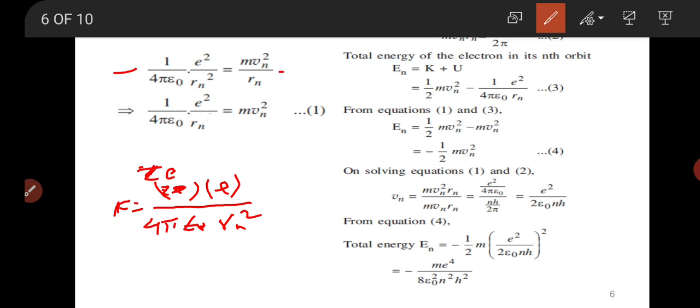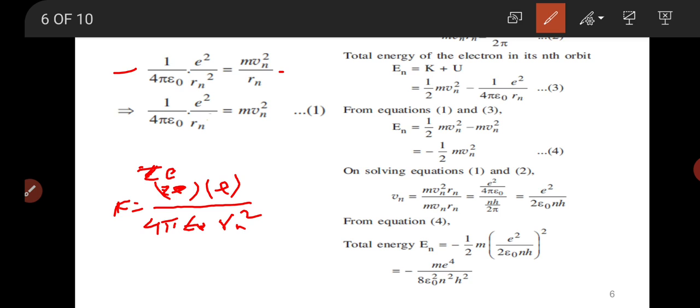According to the first assumption, the electron moves around the nucleus in a circular orbit, bounded by a force. This force is required for circular motion of the electron, and that is the centripetal force, which can be written as m v square by Rn.